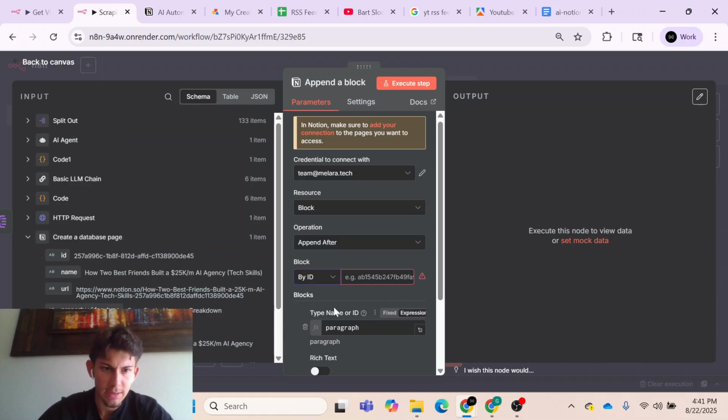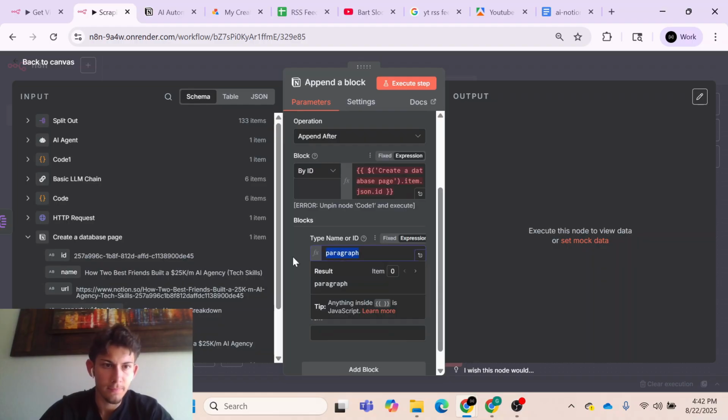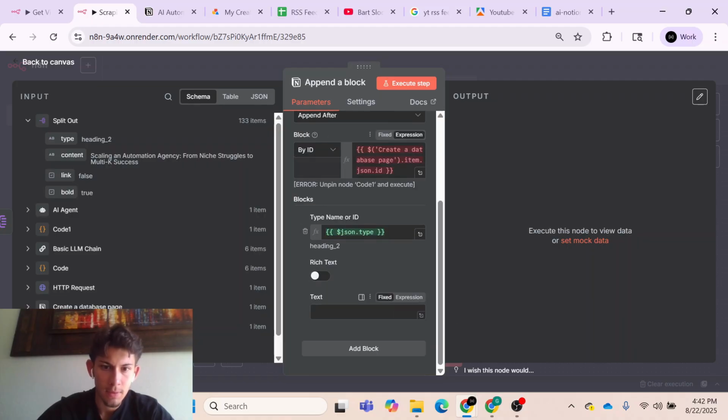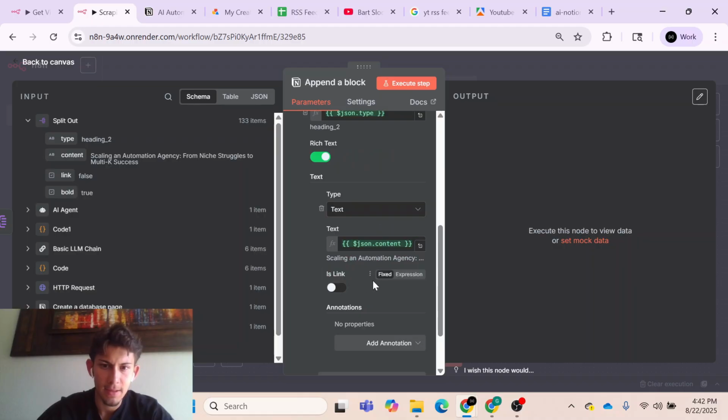I just kind of like ID better, because it makes more sense to me. This will work, we just have to unpin all the nodes basically, but it will work when we run it from our other workflow. And so our type name will come from our split out right here. Cool. And then our text will come from this content. And let's make sure this is rich text. Oh yes, it was this right here. Content is this. And then if it's a link, this will be an expression. This will come from right here.